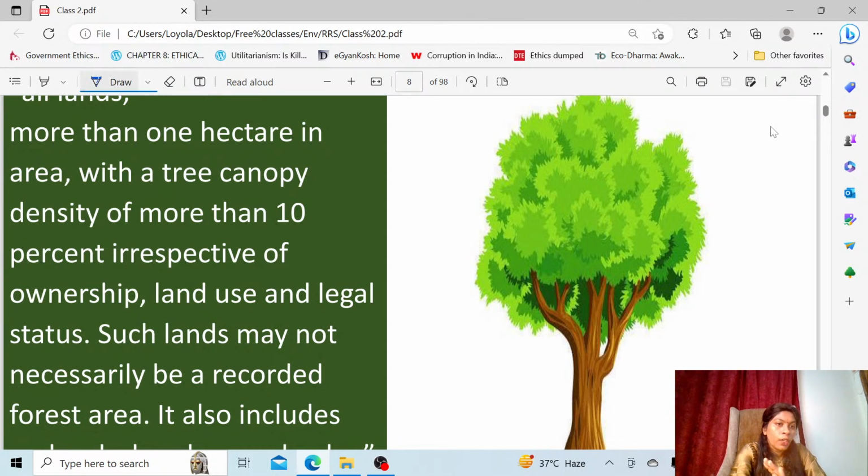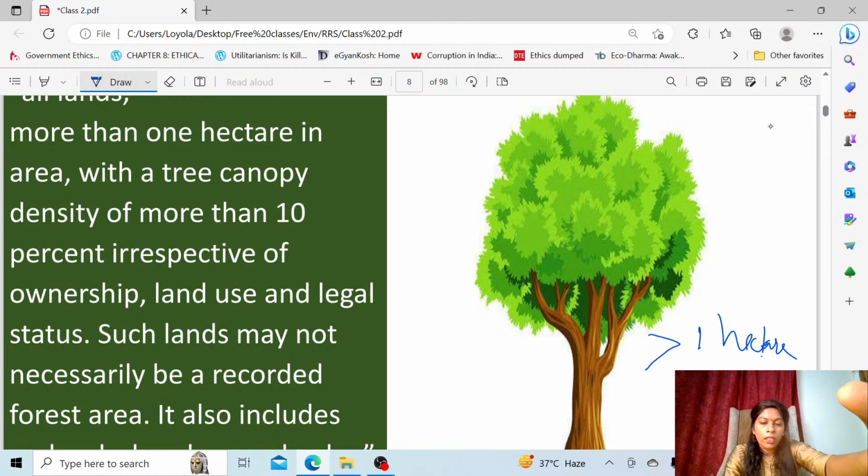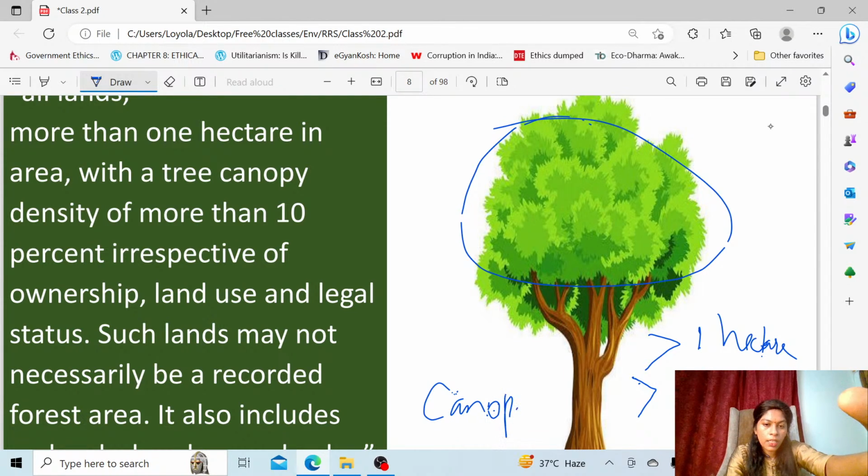When you study, make short notes like this. Then, the canopy density should be greater than 10%. Canopy is the layer of trees, and when more trees are there, the canopy density is higher. More than 10%, then only we consider that as a forest.